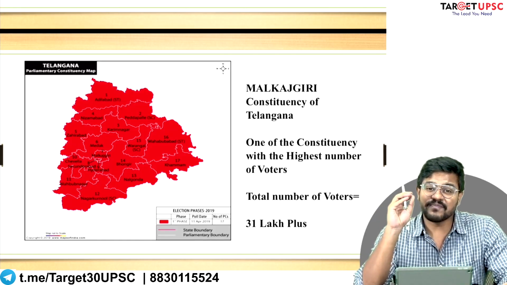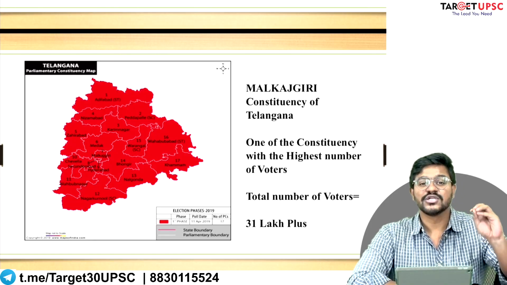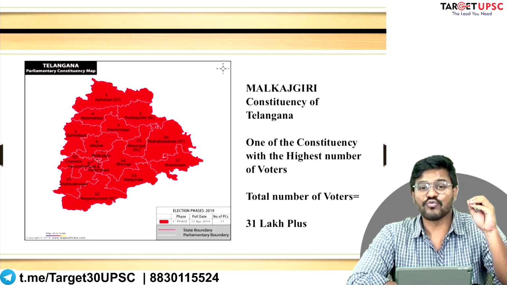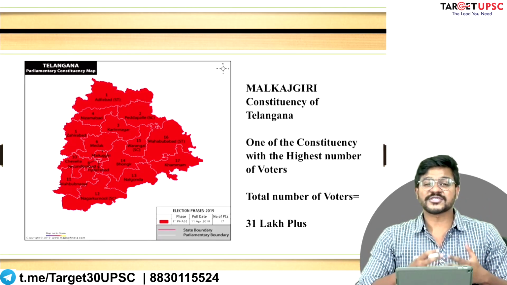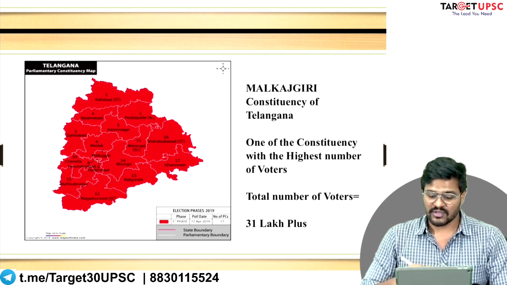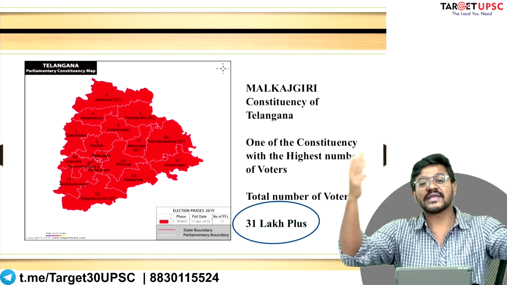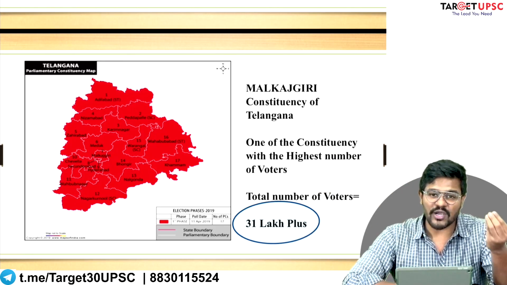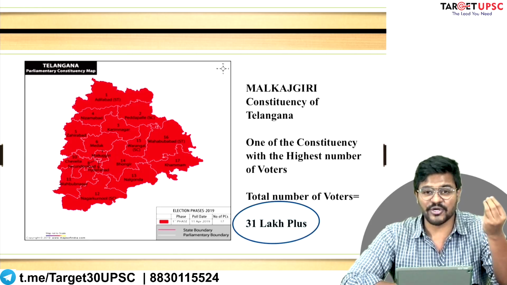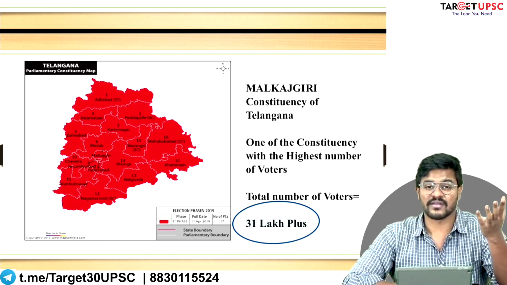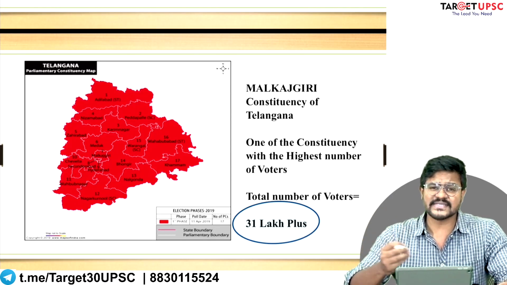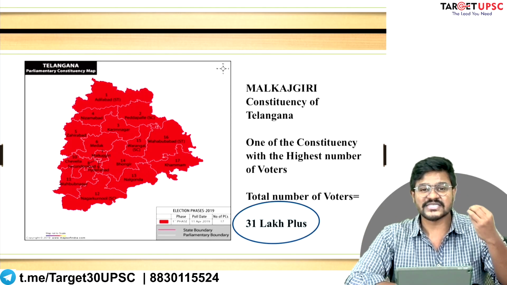If you have very big constituencies, then smaller parties, genuine individuals, genuine people who are ready to work for the betterment of democracy, do not stand a chance because the scale of elections becomes too much beyond their control. If you have to appeal to 30 lakh voters, it is impossible for a small party, for a new party, for a group of idealist people who want to change our political system. It is impossible for them to win because the size of the constituency is just huge and unmanageable. Only big parties with a lot of money can contest and win, right?